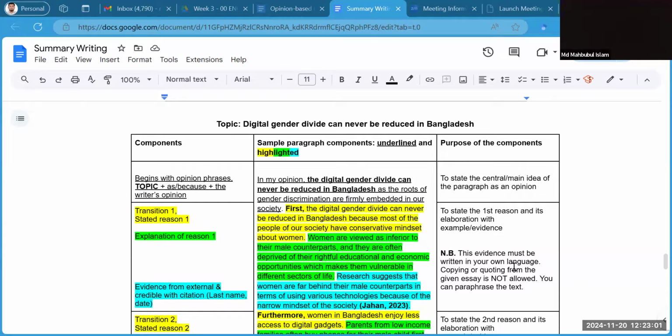All right. So how do we begin writing a paragraph? As you know, paragraph writing involves some steps like pre-writing. For example, we can do some brainstorming when we have a topic. The topic is digital gender divide can never be reduced in Bangladesh. So the context is Bangladesh and it is about digital gender disparity, or gap, or differences in other words.